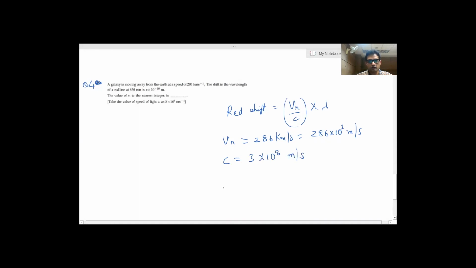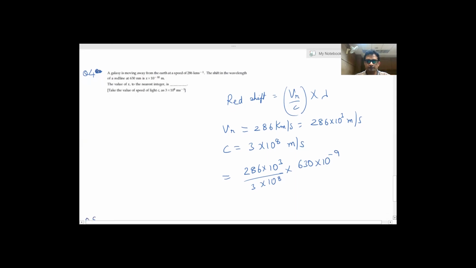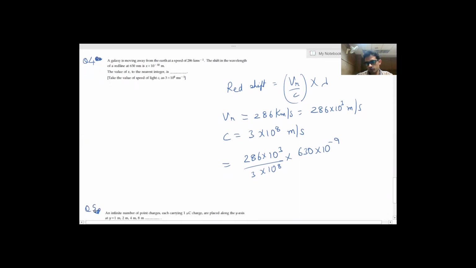So I'll put here, the shift will be equal to 286 into 10 to the power 3 upon 3 into 10 to the power 8 into wavelength. Wavelength is 630 into 10 to the power minus 9, 630 nanometer. So it will be equal to this. So 286 into 63 upon 3 into 10 to the power minus 13. So this will be 21 into 286 into 10 to the power minus 13.